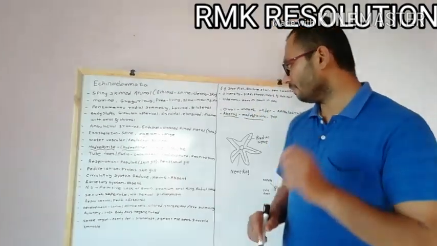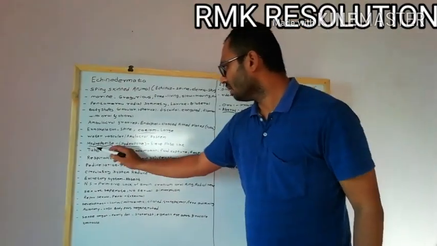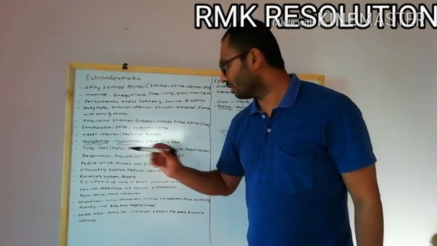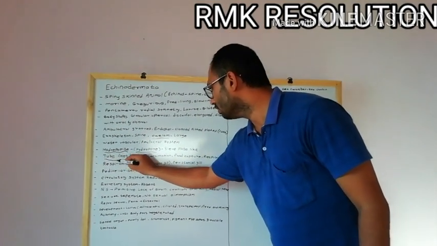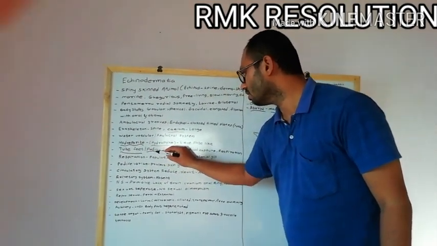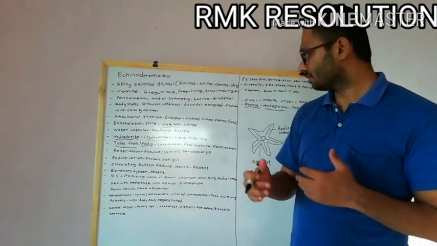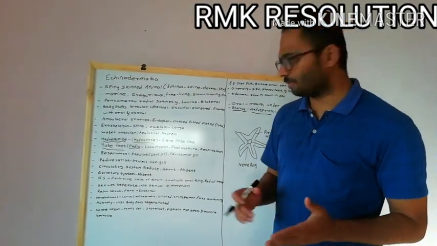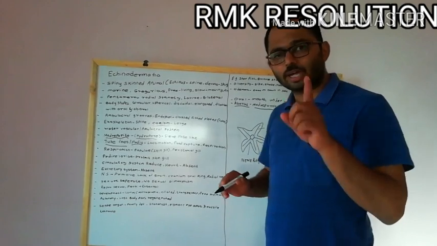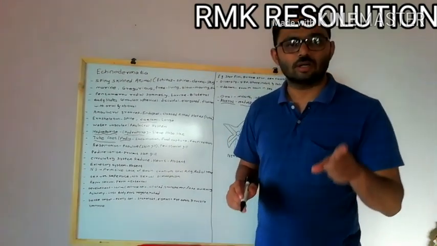Now the next characteristic of the echinodermata is that they have tube feet, also called podia, that are used for locomotion purposes, for food capturing, and also for respiration.